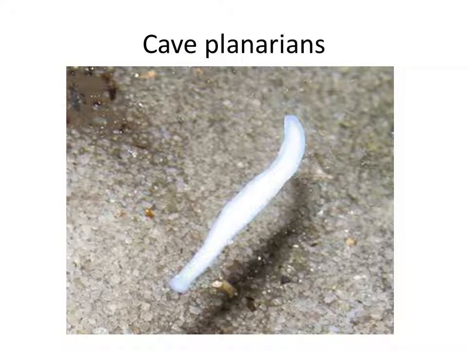It's very interesting, specific for collecting planarians, that you cannot preserve them in alcohol or other well-known preserving liquids. There are special solutions for preserving planarians.